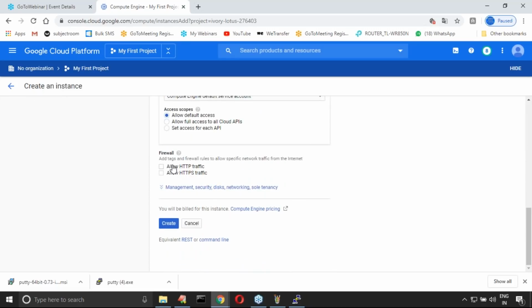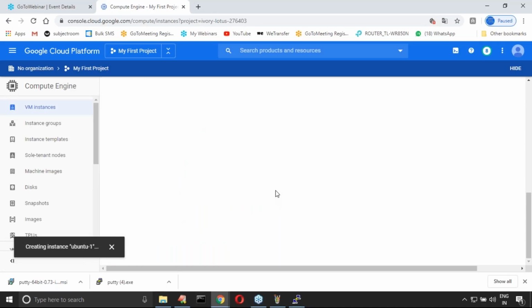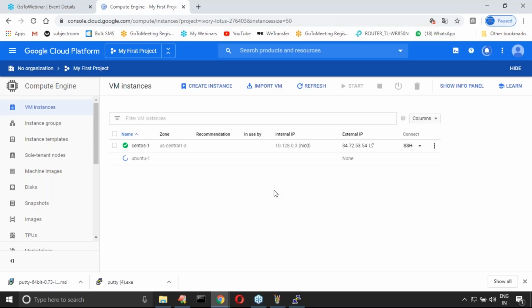Select. Add the network tags hello-http, then create. Creating the instance. Now Ubuntu is there. Now you can practice your code either on the CentOS or on the Ubuntu machine. No problem at all.